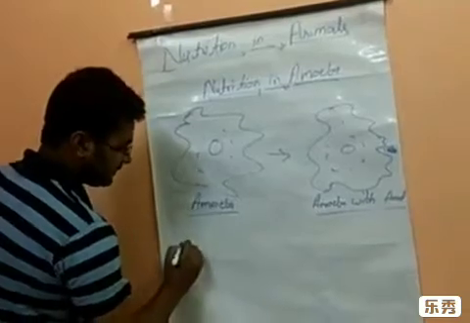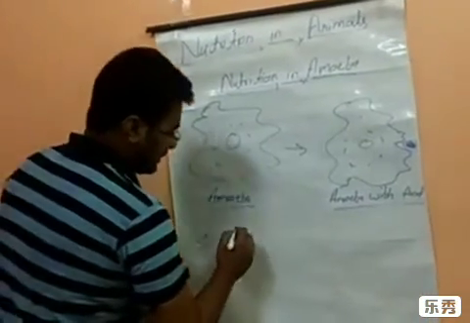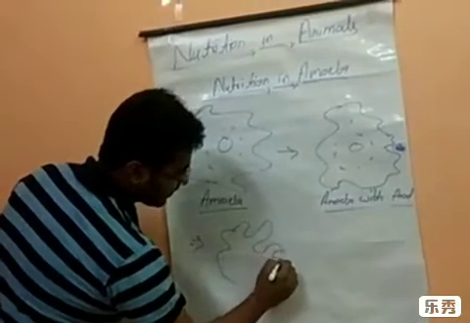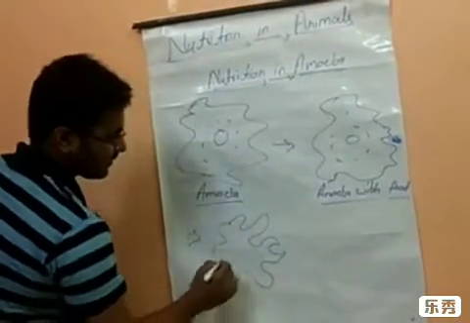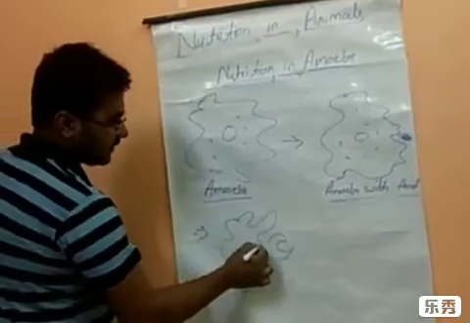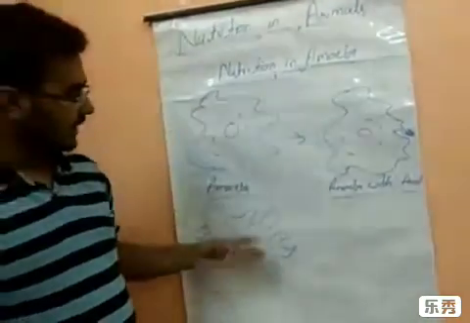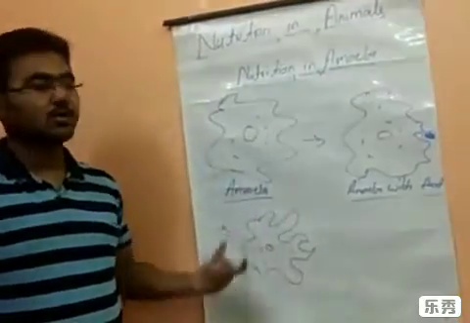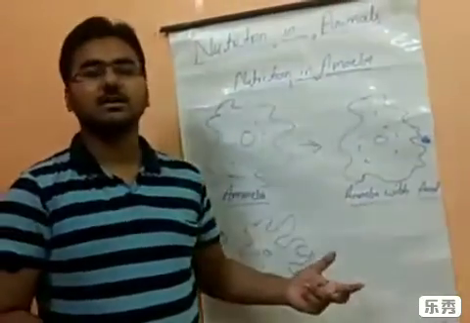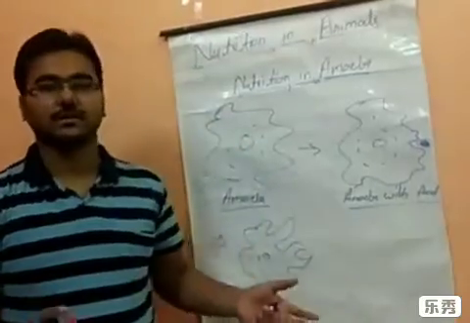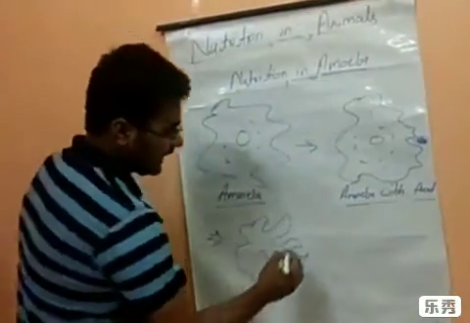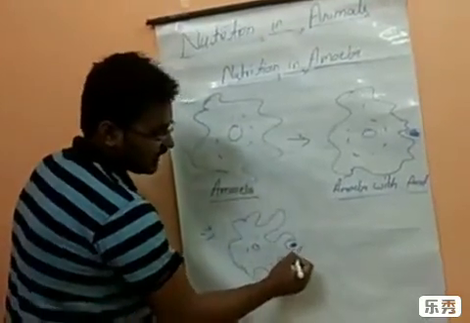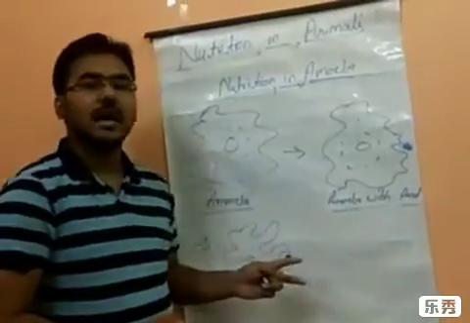And the third step, again here is amoeba. You can see that every time I am making a different shape. That doesn't mean I can't make it the same, but I want to tell you that it can change its shape into any structure. It is not a fixed shape, so it can change anytime. Now here is the food. You can see that the amoeba has taken out two parts like fingers.